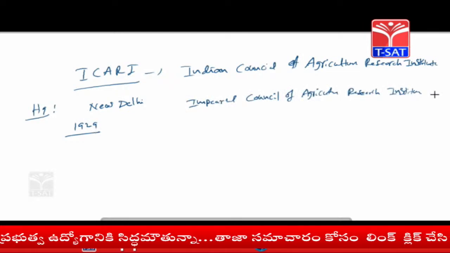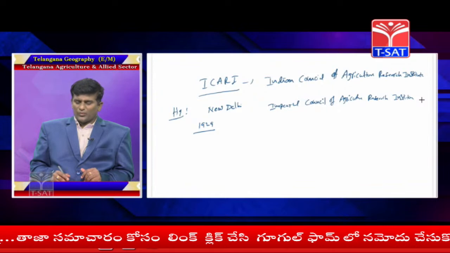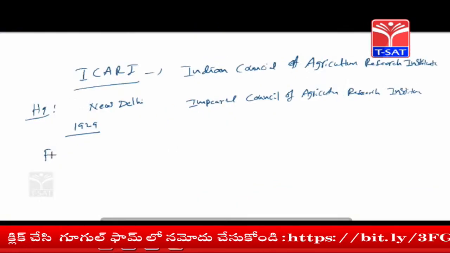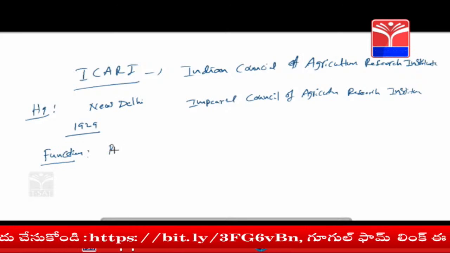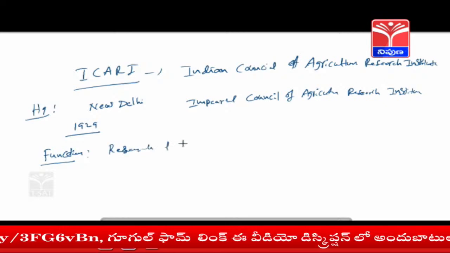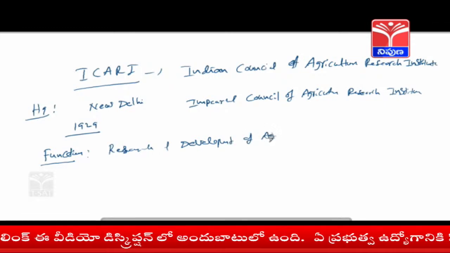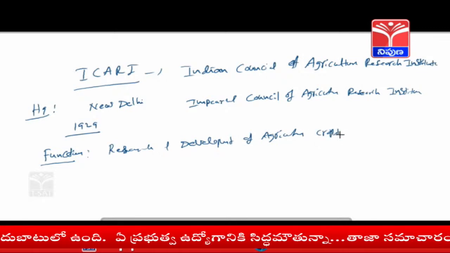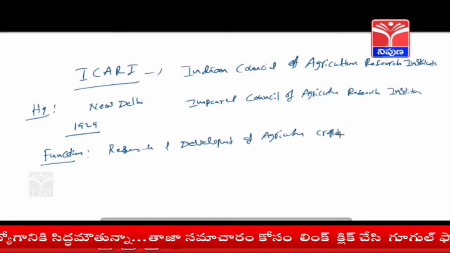What are the main functions of ICAR? The main function is research and development in the field of agriculture crops. The second is to maintain agriculture studies and agriculture universities.